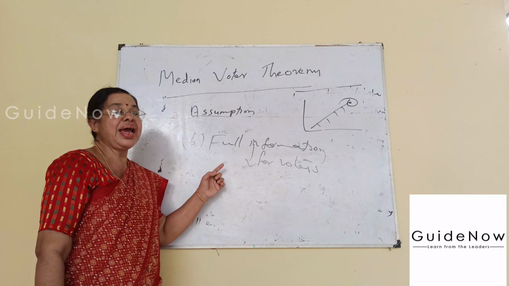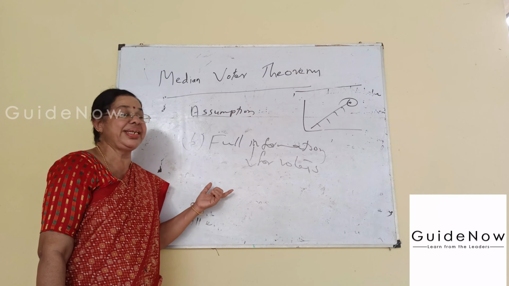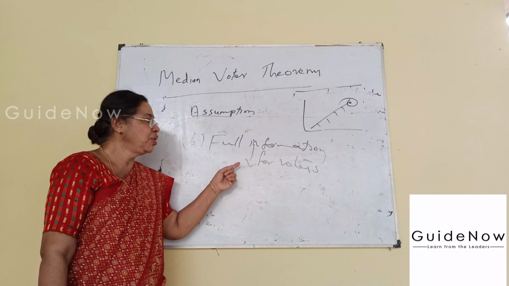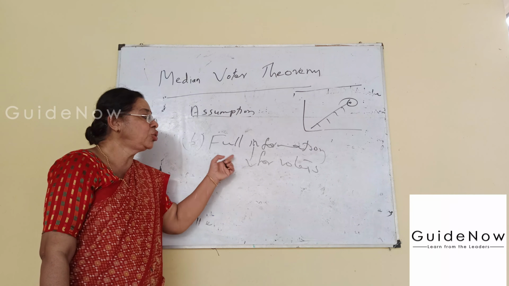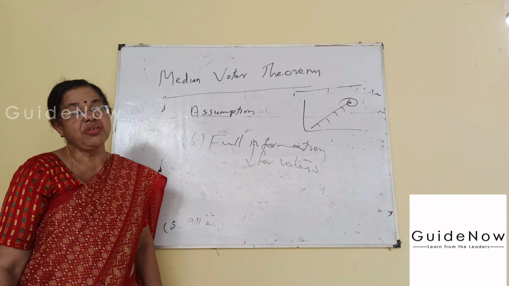Otherwise, this may adversely affect our voting system. So full information about candidates and parties should be available in the case of the median voter theorem.